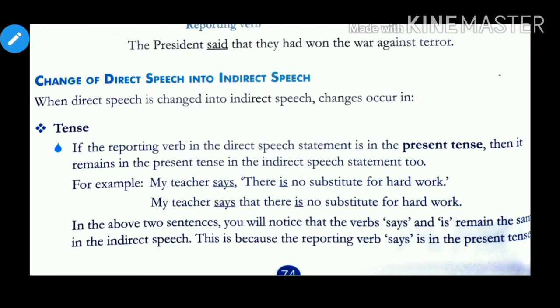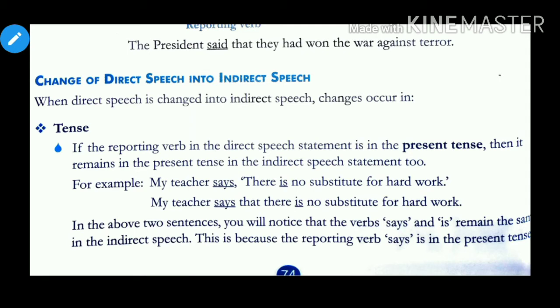Now let us come to change of direct speech into indirect speech. Since we have already covered this in the previous video, but still we'll go through the text given in the book. So, when direct speech is changed into indirect speech, changes occur accordingly. So, the first change, the major change, can be seen in terms of tense.